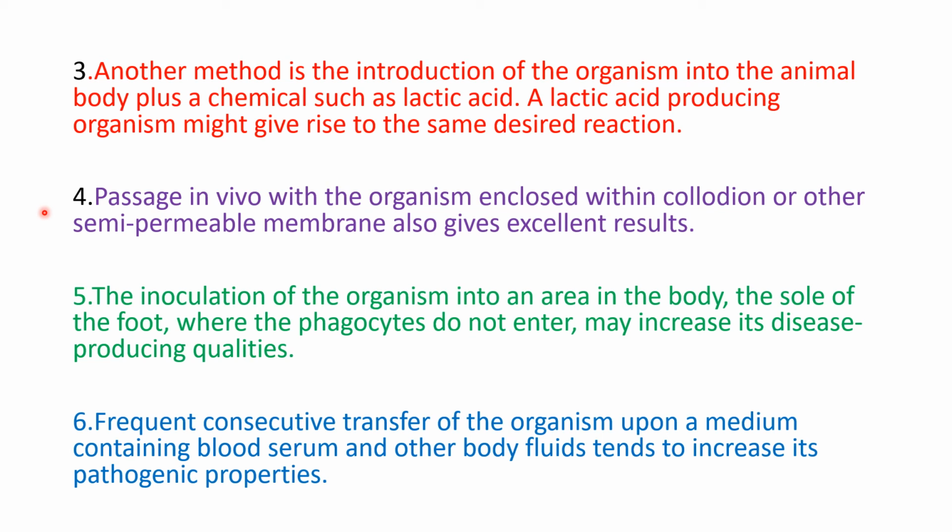Sometimes when this pathogen just enters the body as such, our immune system, if it is really strong, will not allow the pathogen to grow inside the body. So to protect the pathogen from our immune system, we protect it inside a protective layer. This protective layer could be a semi-permeable membrane, or a collodion inside which you can place your pathogen and then introduce it inside the body.